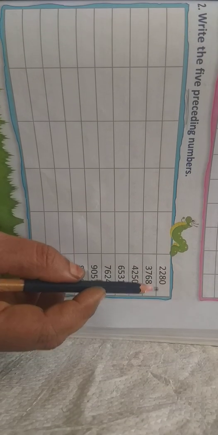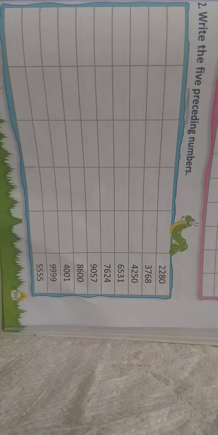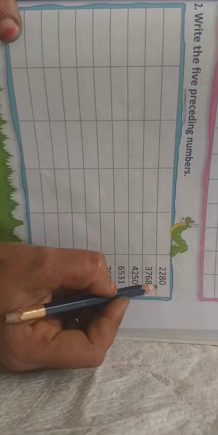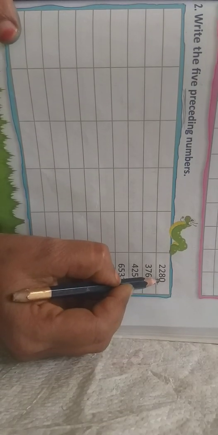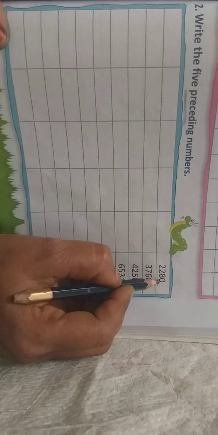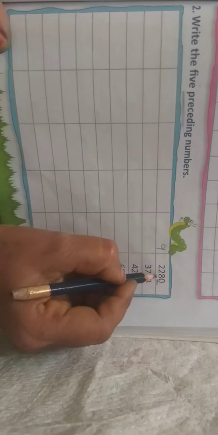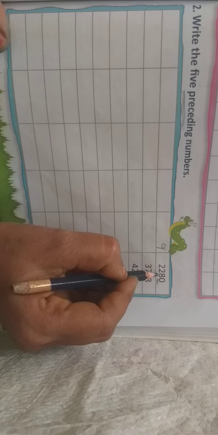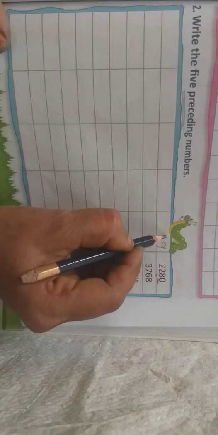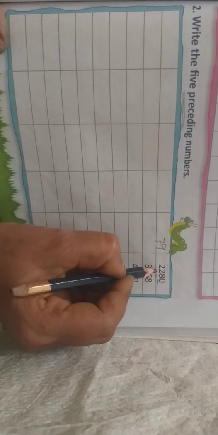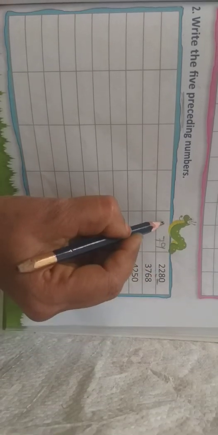Which number will come before? See here, which number is there in the ones place? 0. Before 0, which number will come? Yes, 9. Here 8 is there. Which number will come before 8? 7. Don't change these 2 numbers. We have to write like that only.